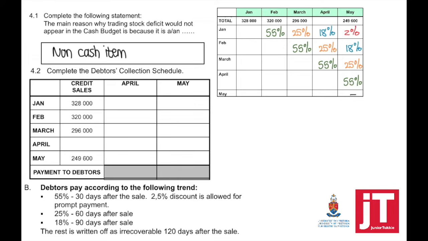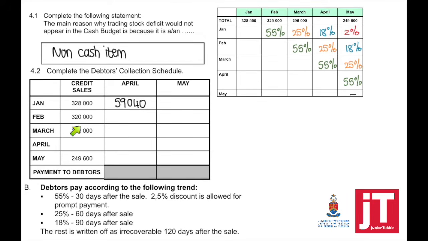Now we can complete the percentages for the rest of the debtors collection schedule. And this will help us now to complete the debtors collection schedule for April and May. So if we look at January, we sold goods for 328,000. We expect 18% to be collected in April. 2% will be written off as bad debts. It does not appear in your debtors collection schedule. Bad debts is a non-cash item, so it will appear in your projected income statement.